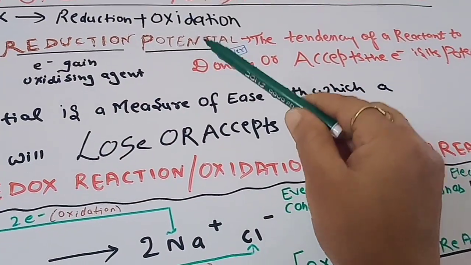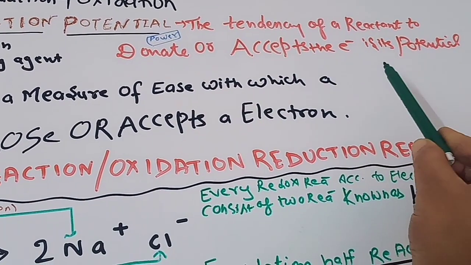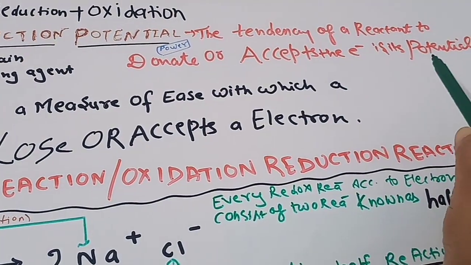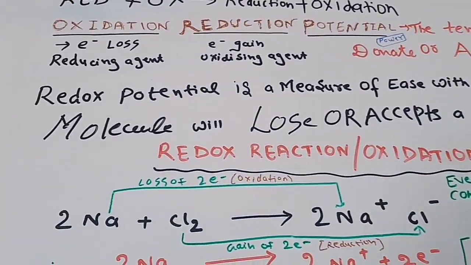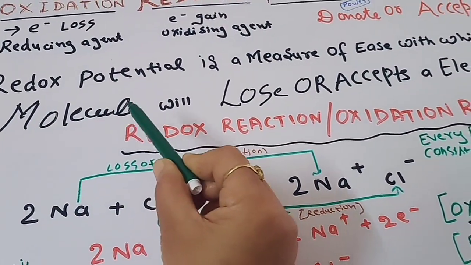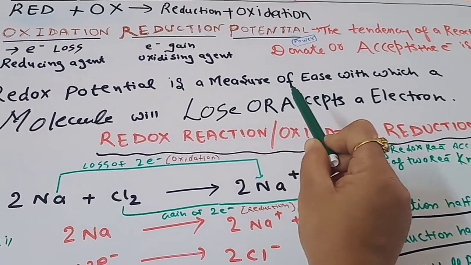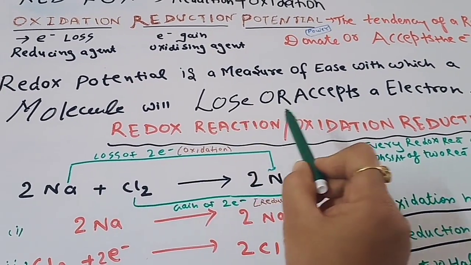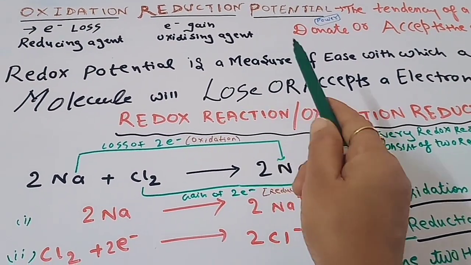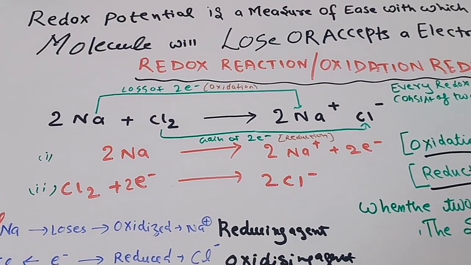So we can say that potential is the tendency of a reactant to donate or accept electrons. In terms of redox potential, it is the measure of ease with which a molecule or any species will lose or accept electrons. Simply, if a molecule loses electrons, oxidation is taking place, the molecule is getting oxidized, and it is acting as a reducing agent.